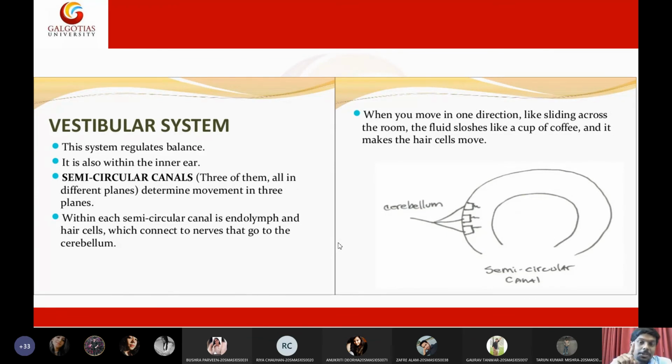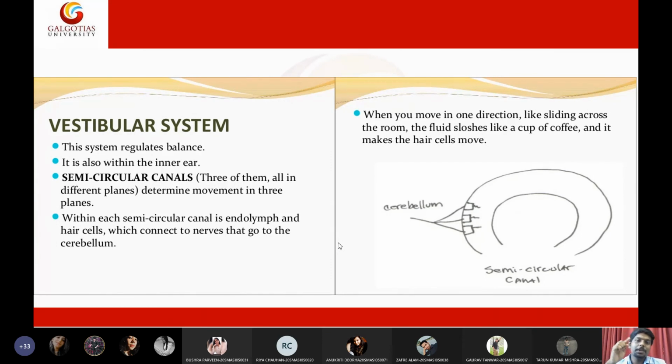When you're taking excessive alcohol, you may lose your balance. The reason is, when you're taking alcohol, that alcohol will thin the perilymph. The perilymph fluid will become thinner. That means rather than having a semi-jelly state, it will become much more like water. If it becomes more like water, the movement of hair follicles will be reduced.